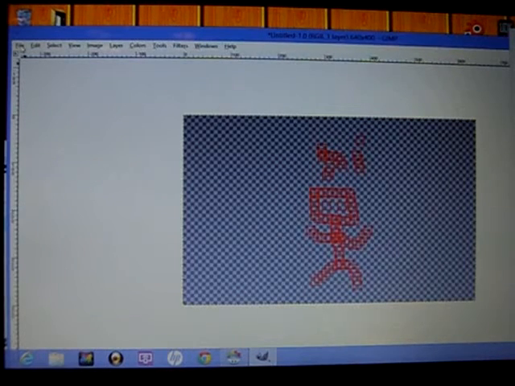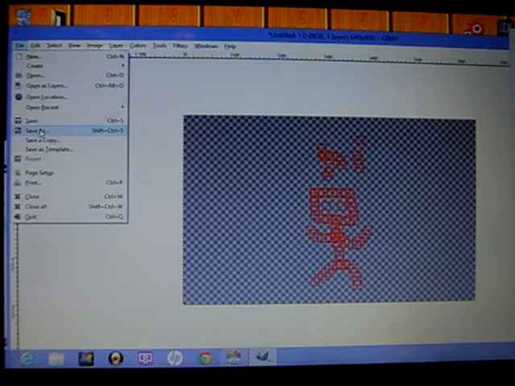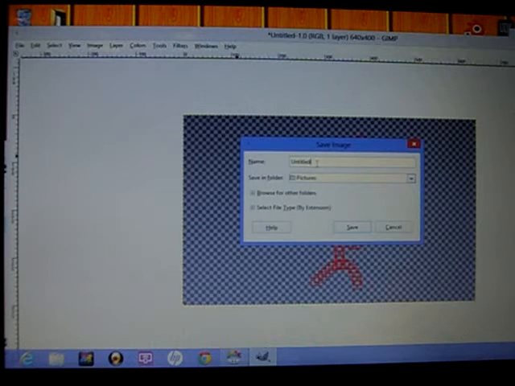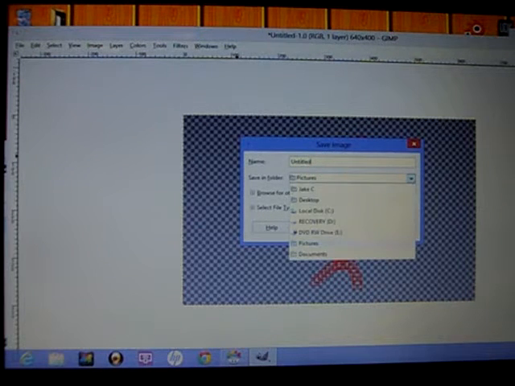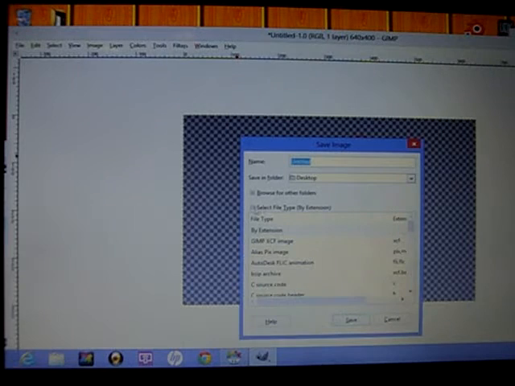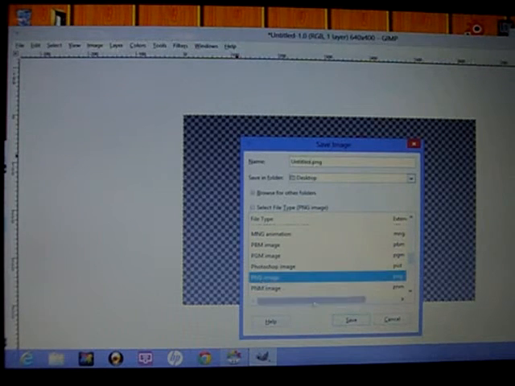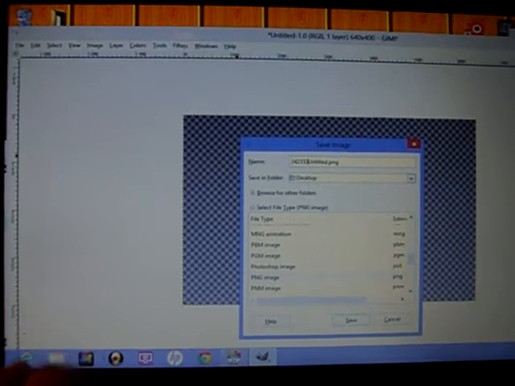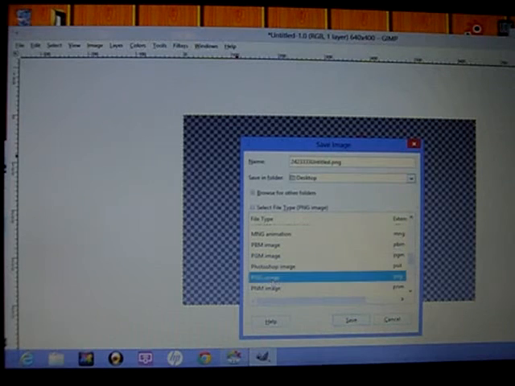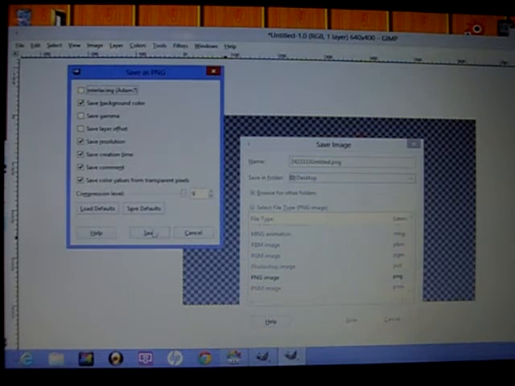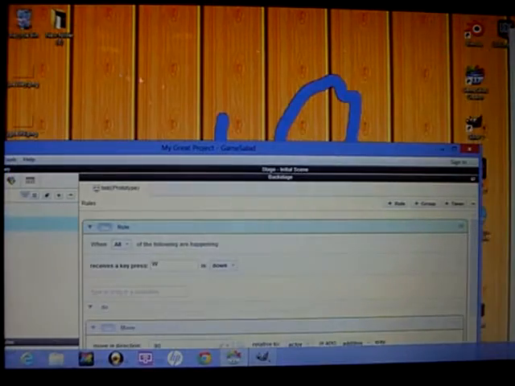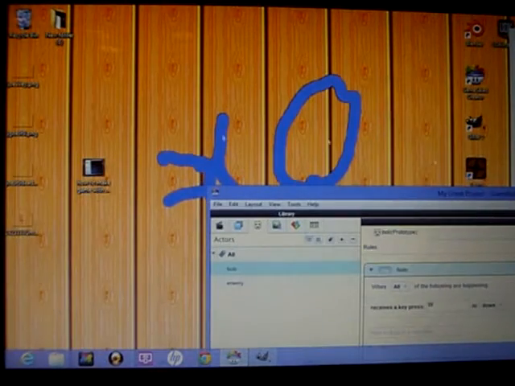But then click on File, Save As, and then select Desktop right here. Then select File Type by extension, scroll down a lot till you see PNG image, and then change the untitled.png to whatever you want. Make sure you have PNG image selected and desktop, and then save. And then basically what you come up with is this guy.